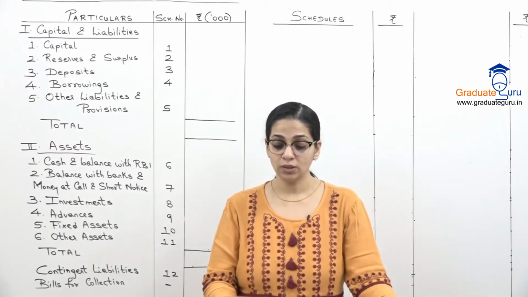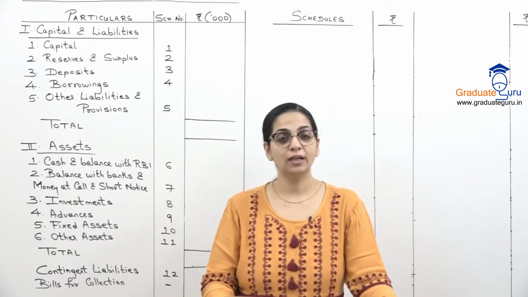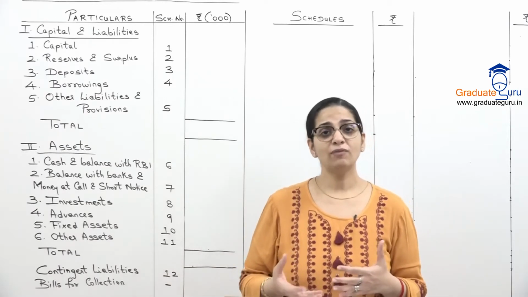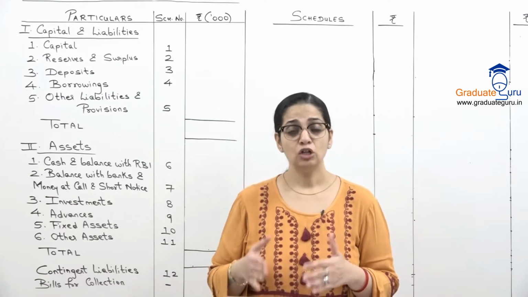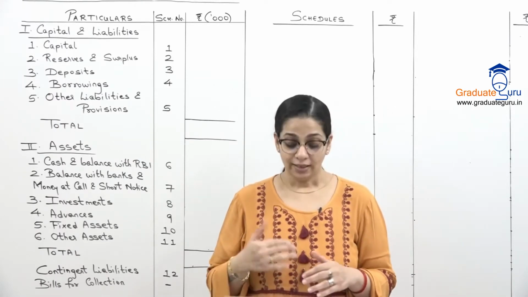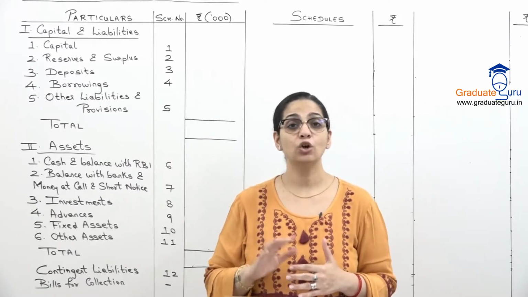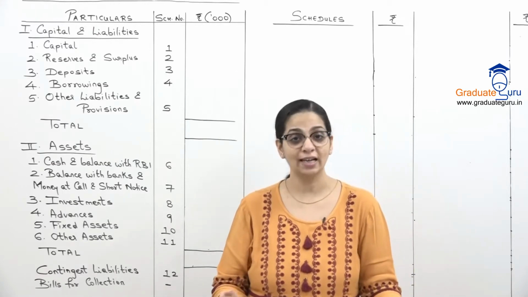50% of the term loans are secured by government and 10% of cash credit is unsecured. So in our advances, we have to show a breakup of how much is secured and how much is unsecured. So this is only for that purpose. We will not add or subtract this anywhere. This is just an additional disclosure in that particular schedule of advances, that is schedule 9.